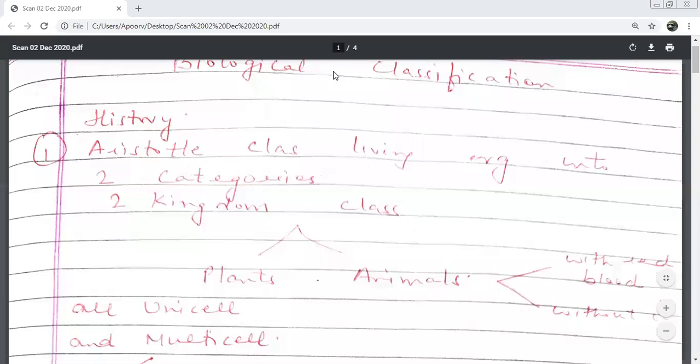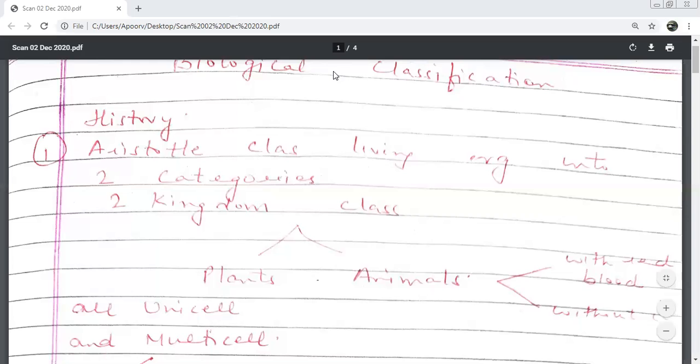Third was, let me see your memory. What was the third chapter? Plant kingdom. Fourth we have not done. Fifth we have done. Animal kingdom is what? Morphology of flowering plants. So in the first 5 chapters, we had left 2 chapters.